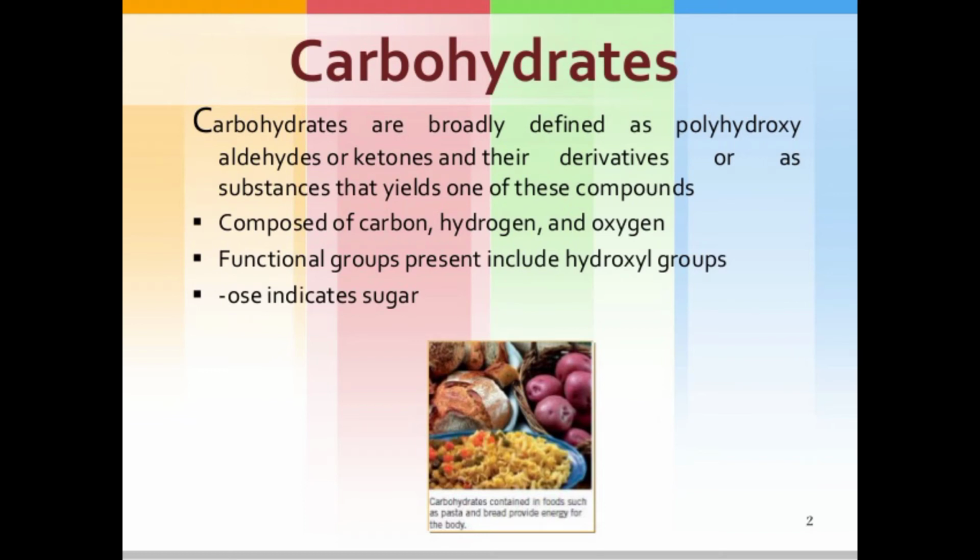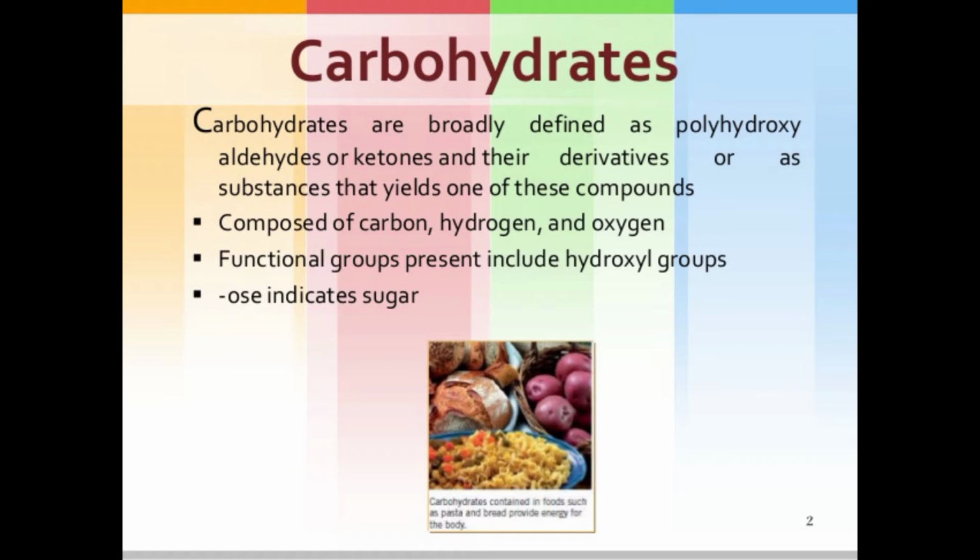So first of all, what is meant by carbohydrate? Carbohydrates are broadly defined as polyhydroxy aldehydes or ketones and their derivatives, or as substances that yield one of these components. They are composed of carbon, hydrogen and oxygen, so carbohydrate is also called CHO. Carbohydrates have functional groups including the hydroxyl group, OH, which indicates a sugar. So that is the carbohydrate.